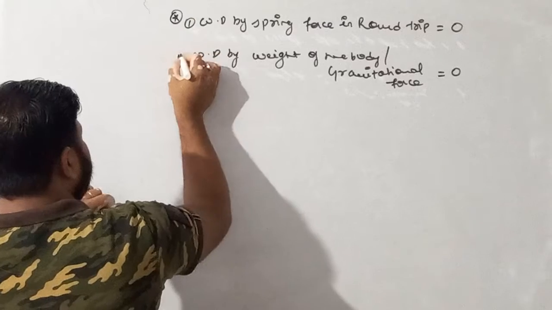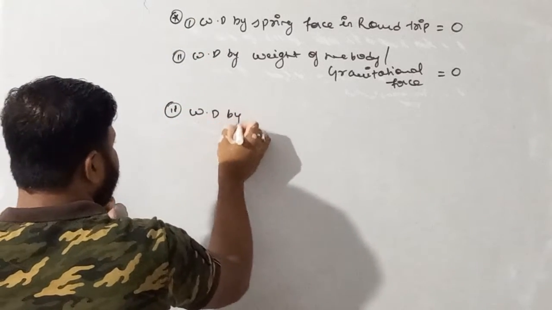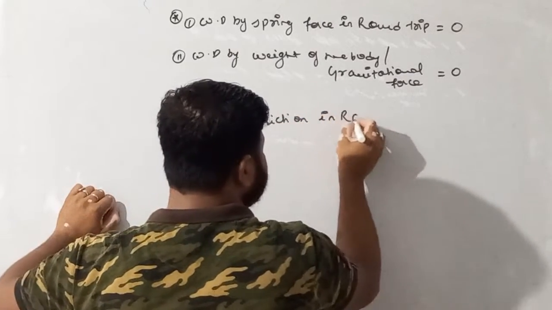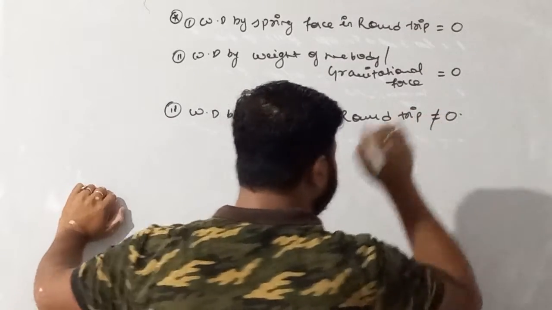And third, work done by friction in a round trip is, my dear student, not equal to 0.